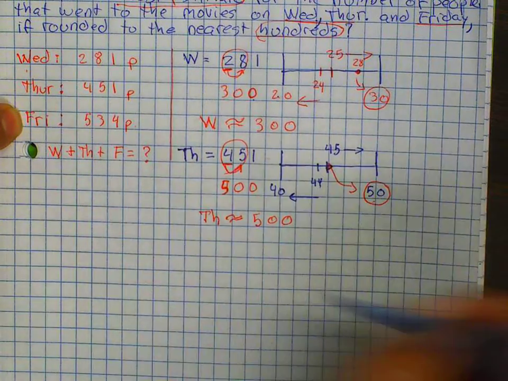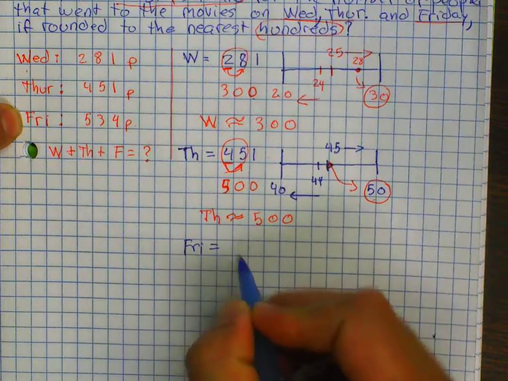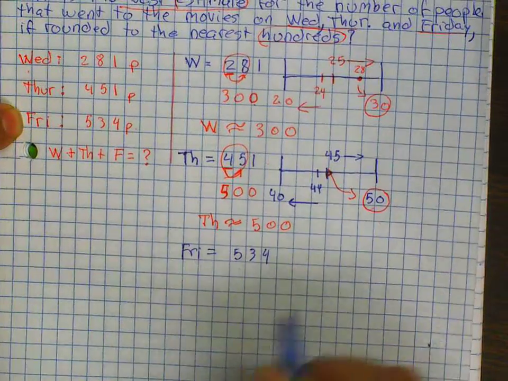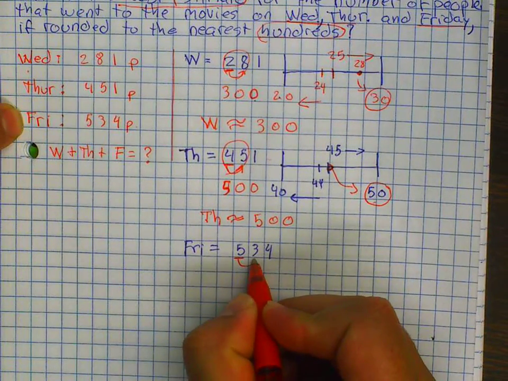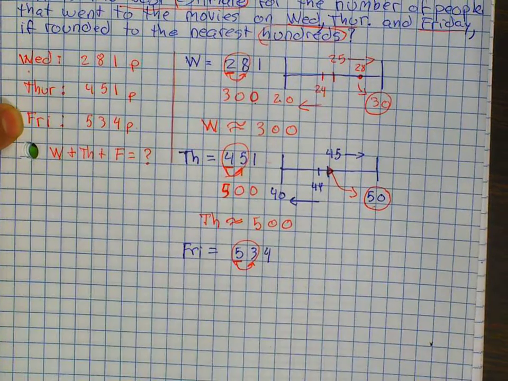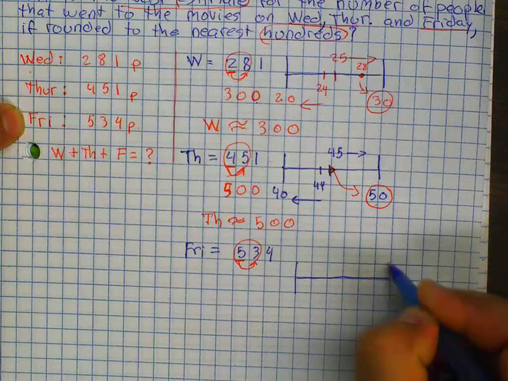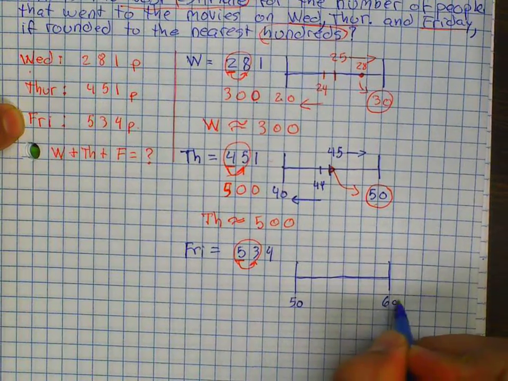And the last one is Friday. I'm going to do the same thing with Friday. Friday is 534. I'm going to round it to the nearest 100. Underline the 5. Circle it with the digit to the right. 53 is between 50 and 60.